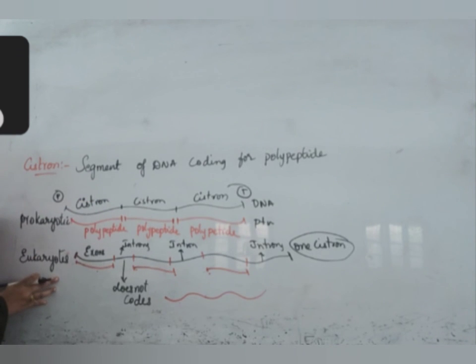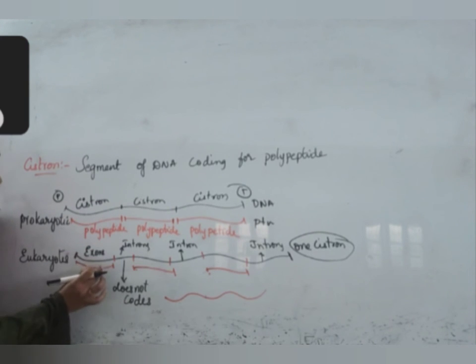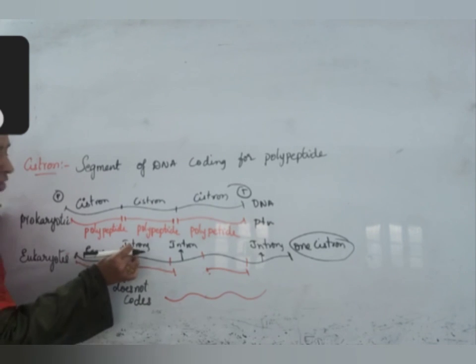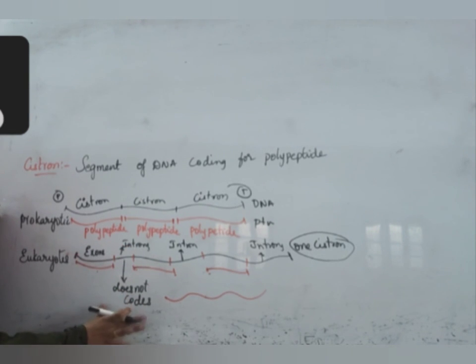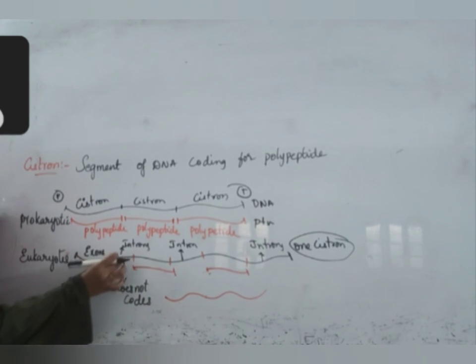In the case of eukaryotes, the cistron is split into exons and introns. Exons are coding regions, introns are non-coding regions. They have some other use, but they do not code for proteins. These are just sequences that are present between exons.